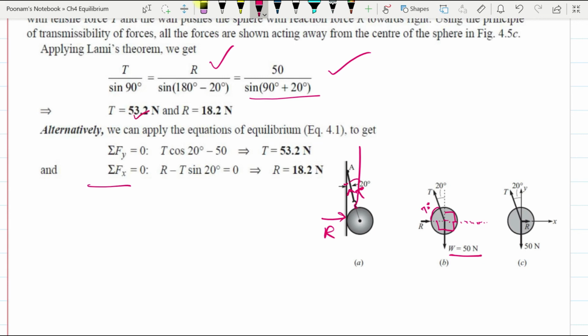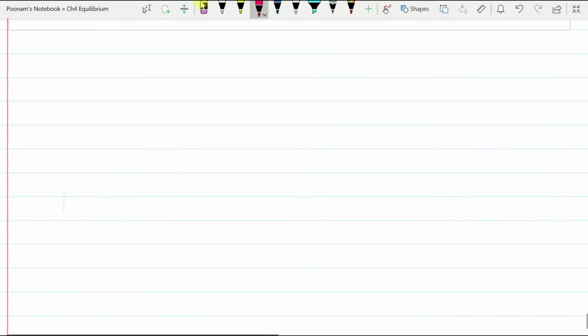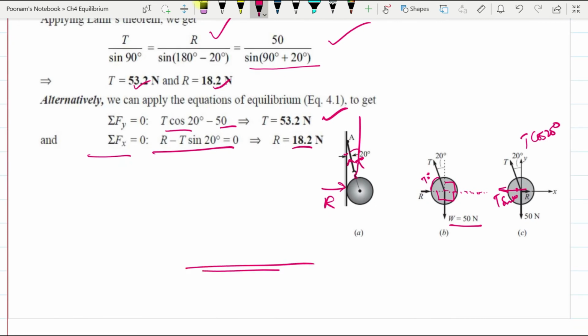So I am going to get T and R as follows. We can resolve the forces into y and x direction. So this is T cos 20 and T sine 20. So vertical forces is T cos 20 minus 50. It will give T is equal to 53.2 and R will give us 18.2 using the equilibrium equations. Thank you so much for paying attention.